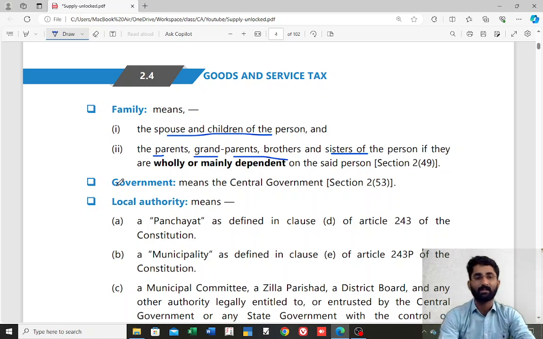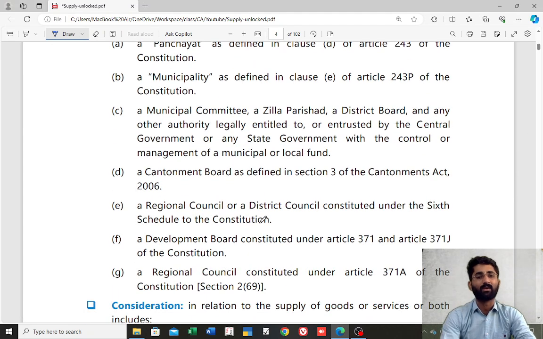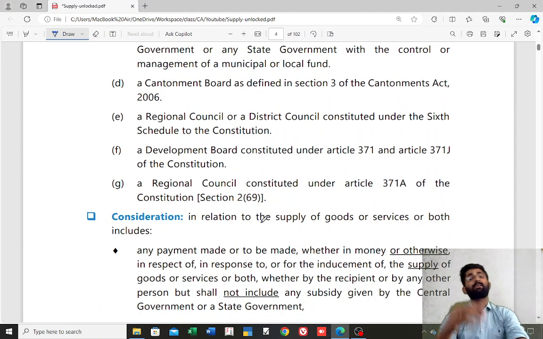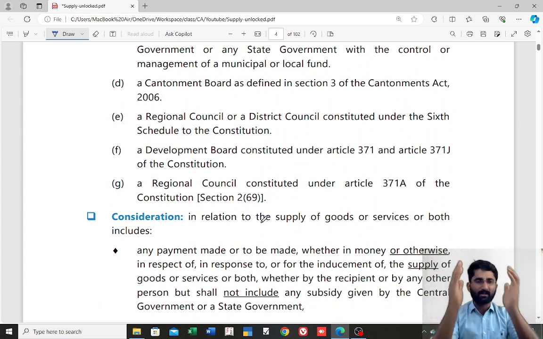So that we have discussed in the class. And government means central government. Local authority can be panchayat, municipality, municipal committee or cantonment board, regional council, development board, regional council constituted under article 371A. Not so important, but keep this in mind. So that is about the authority.